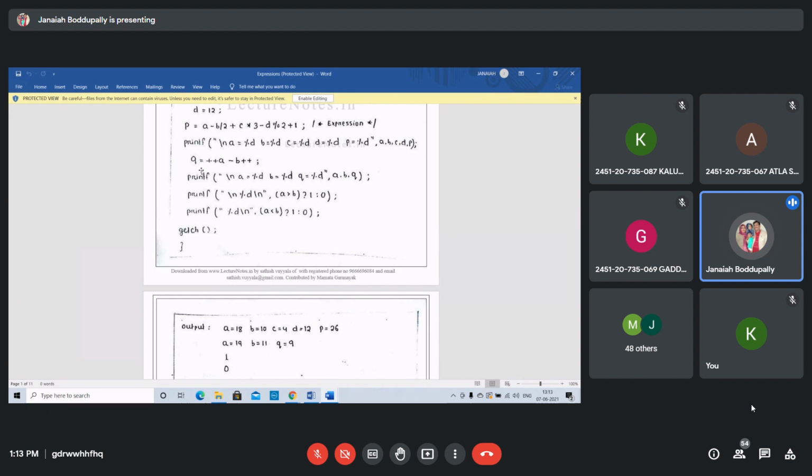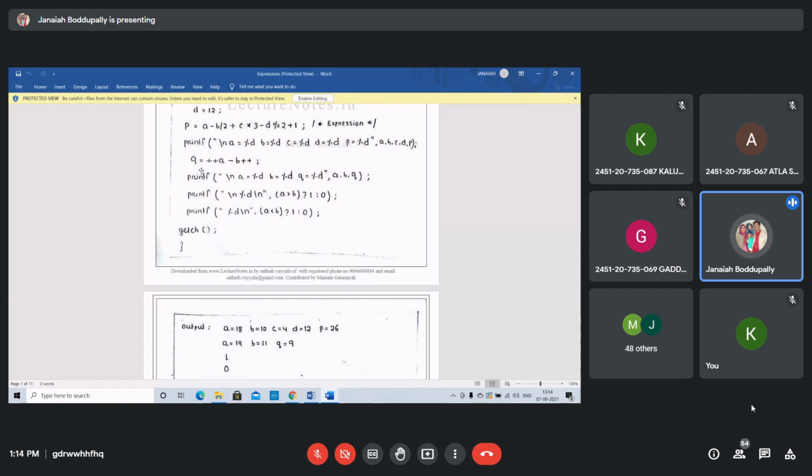B value will change, but the changed value 11 is not taken for calculating Q. B is taken only as 10 to evaluate the Q value, and after that B value will be 11. So it is 19 minus 10, that is 9. Q value is 9. That's why B value will be 11 after that assignment statement, but whenever you are calculating Q value, B is taken only as 10. Later on, B value will be incremented by 1, to 11.